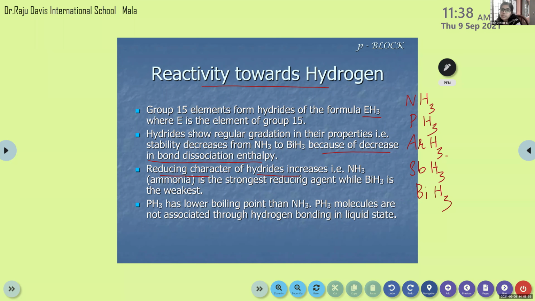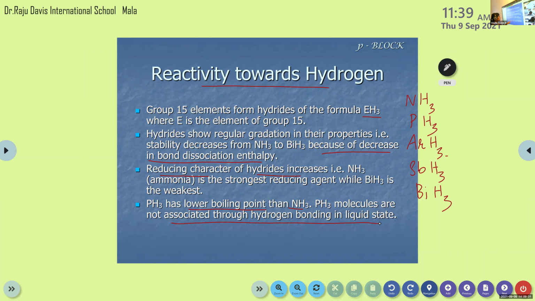Yes. Then next point: PH3, that is phosphine, has a lower boiling point than NH3. PH3 molecules are not associated through hydrogen bonding in the liquid state. The reason for boiling point is always hydrogen bonding, as we learned in the case of alcohols and phenols. In NH3 there is a tendency for hydrogen bonding, but PH3 has a much lower boiling point.